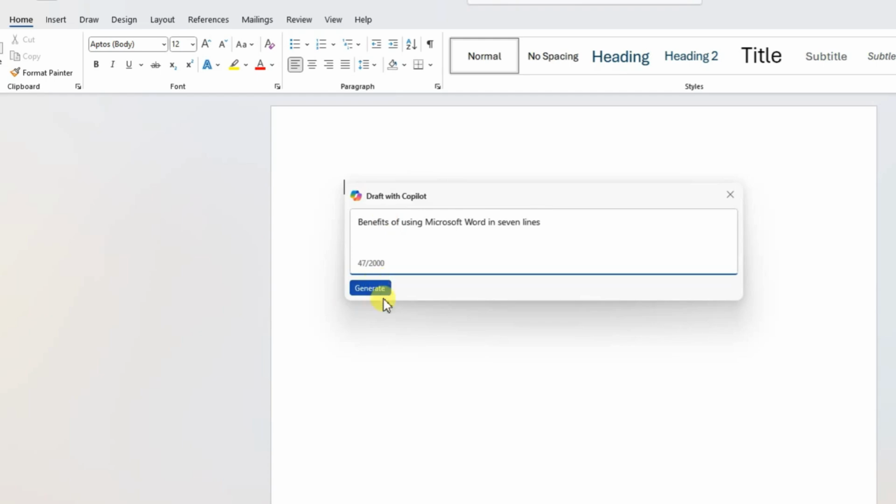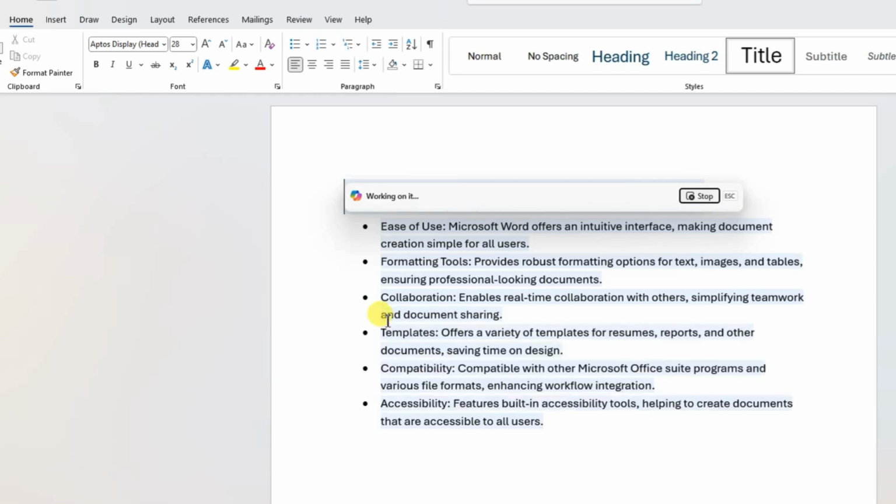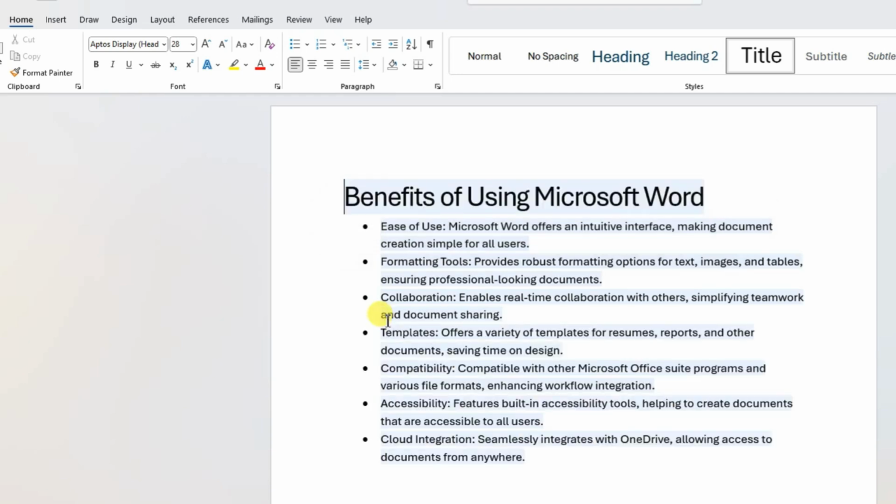If I click generate, it will start generating the text, and in a matter of seconds you can see it has drafted the text. So I can keep it, change it, or delete it. I would like to keep it. And now, as you can see, how quick and easy it is to get text by using Copilot.